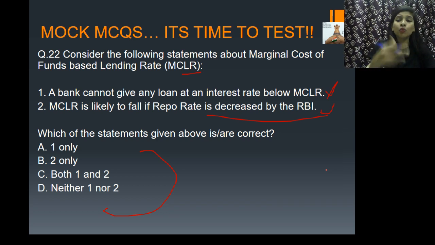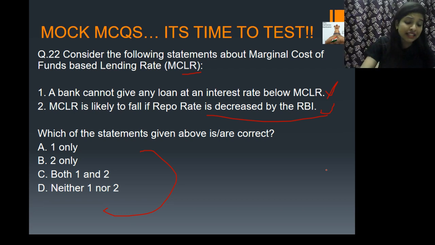Geetanshu, I already told you why base rate was changed to MCLR, because they did it for ensuring that the banks pass on the benefit of rate cuts to borrowers. That is why they did that. Okay. And there were certain disadvantages of the base rate system also.